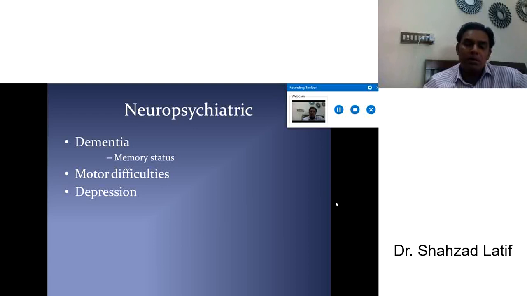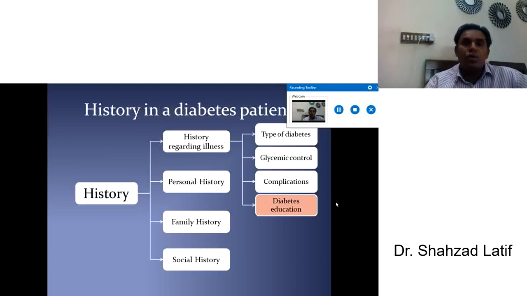Any prolonged unexplained depression may be a complication of diabetes. So you must ask about any history of depression, relation with family, relation with friends, and his sleep pattern, daily activity, daily intake pattern. This will give you information regarding the status of depression. So this is all about diabetes complications.